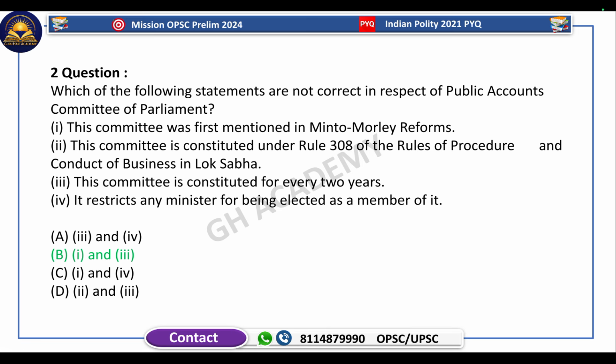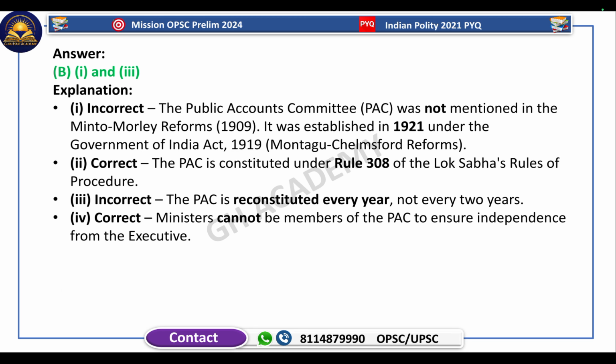So the first statement is incorrect, because it was mentioned in the Montagu-Chelmsford reforms of 1919, also called the Government of India Act, and not in Minto Morley reforms. The committee is constituted under Rule 308. This is correct. The third statement is incorrect because it is constituted every year, not every 2 years. And the last statement is also correct. So the question was which of the statements are not correct. So the answer is 1 and 3. This is the explanation. You all can read it.